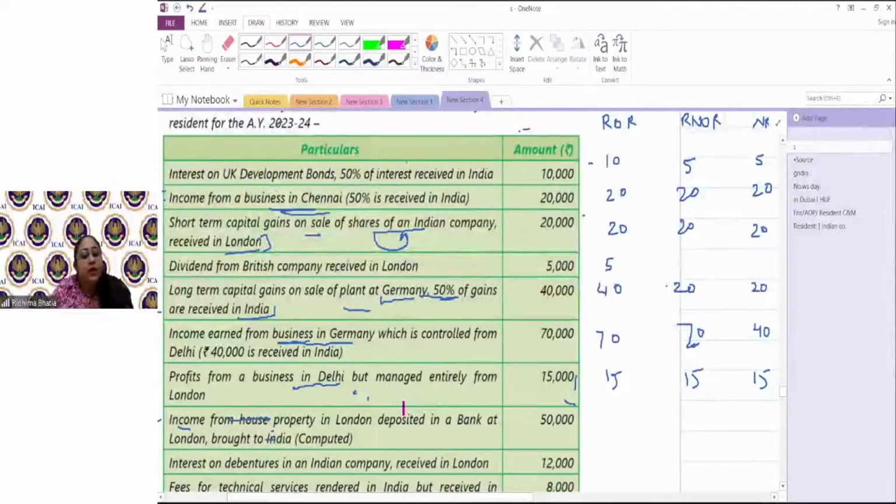Deposited in a bank at London, brought to India later. First of all, when was it received? Where was it received? In the London account. So it is not even received in India. It is not even accrued in India because the asset is situated outside India. Receipt is outside India, so it is not taxable in case of RNOR and my NR friends. It would be taxable only in case of ROR.